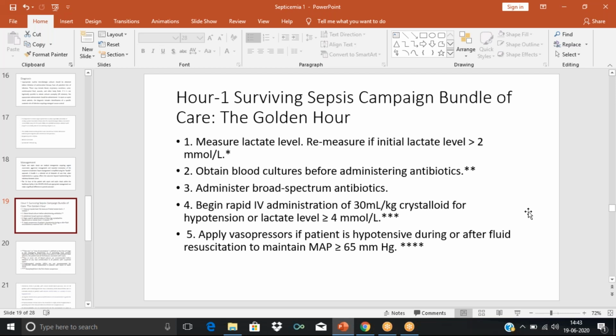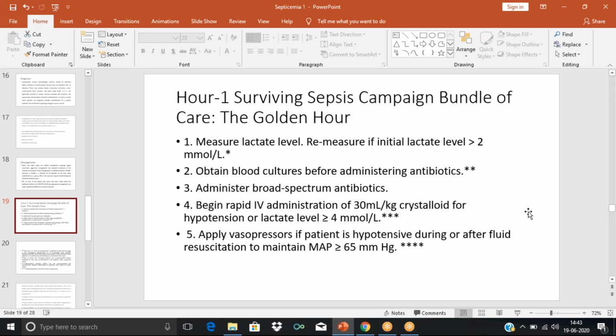So the first thing is to measure the lactate level. If the initial lactate level is more than 2 millimole per liter, again, we need to re-measure it after some time. The normal level of lactate is just 1.3 millimole per liter. So if it is more than 2, it means that it is abnormal. So it is important that we first measure the lactate level.